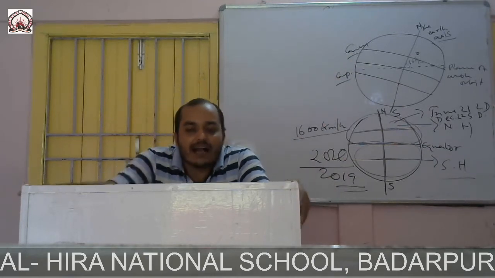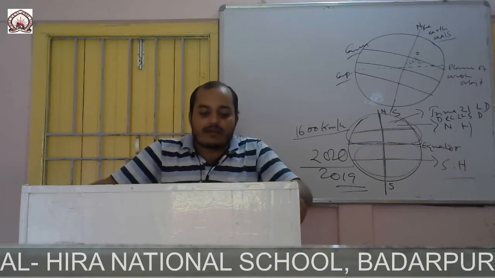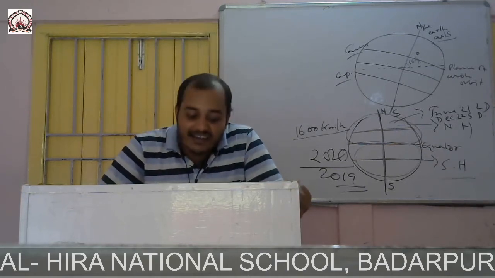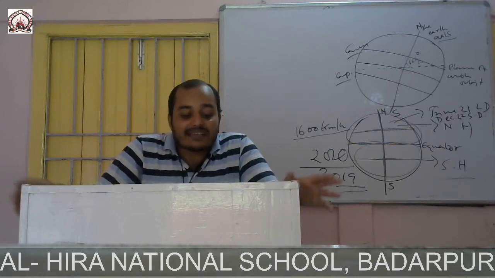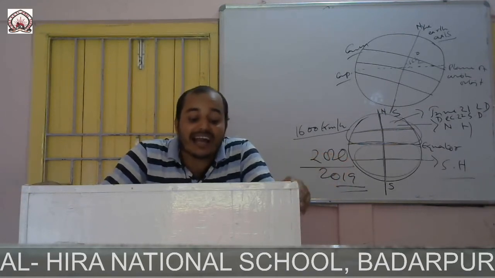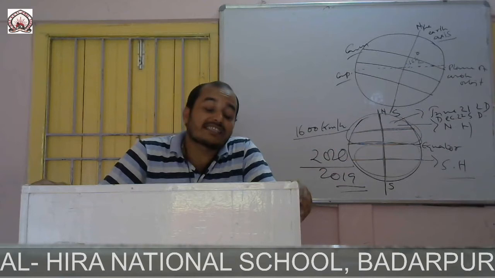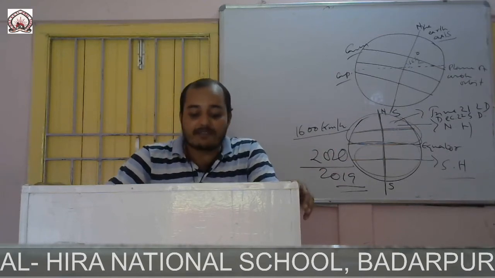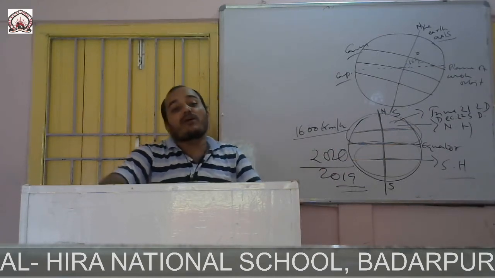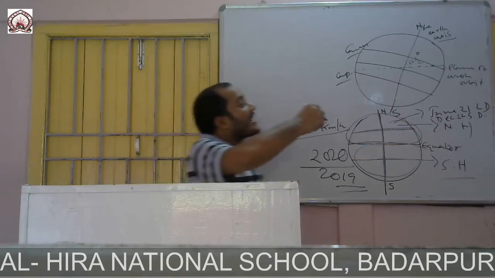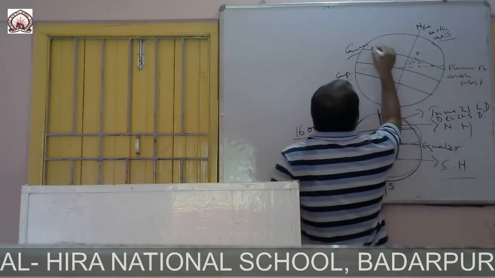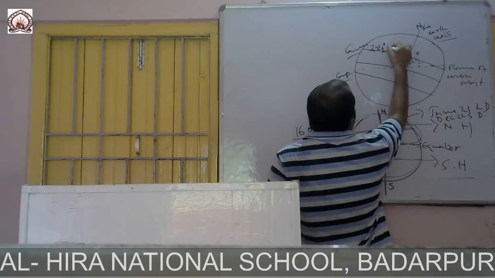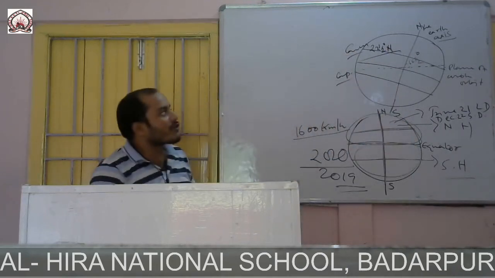A major part of the northern hemisphere remains lit by the sun rays. As a result, the days are longer and hot, and it is called summer season in the northern hemisphere. The position of the Tropic of Cancer is 23.5 degrees north.